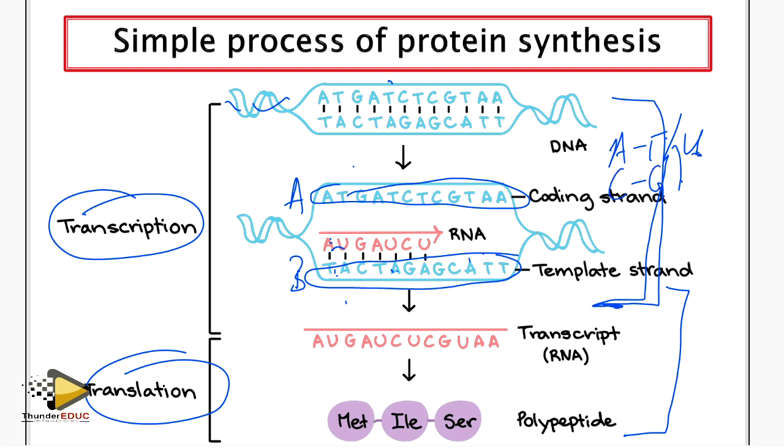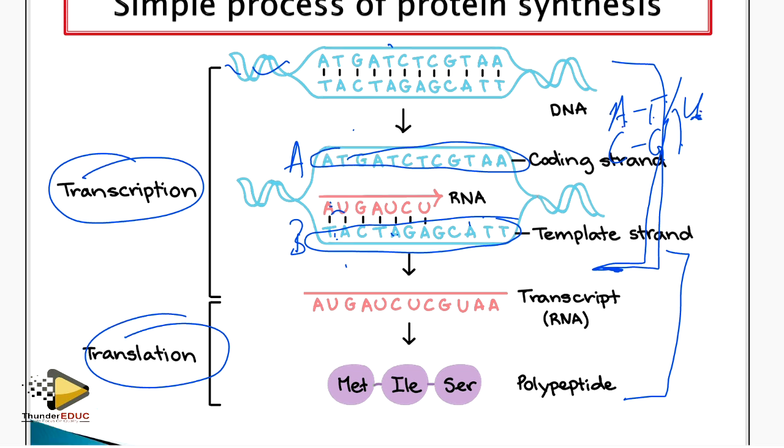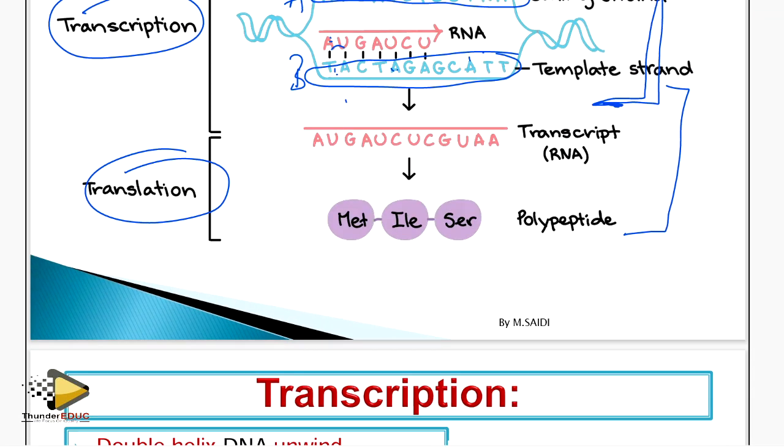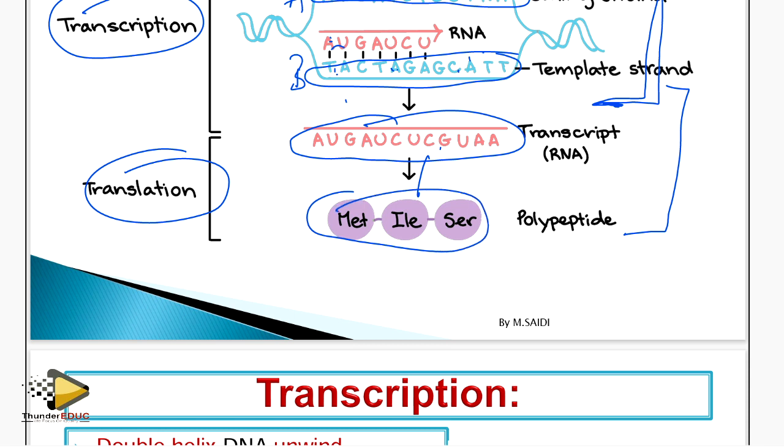So in this case, because we're forming messenger RNA, instead of A going with T, A is going to go with U, because we don't have thymine in messenger RNA. Then after that, you form a messenger RNA. This messenger RNA has coded information from the DNA, and that coded information will go to the cytoplasm. The moment it reaches the cytoplasm, translation starts, and a polypeptide chain is formed.